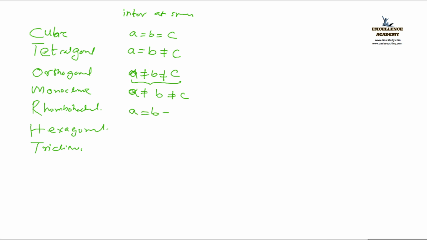All are equal. A equal to B, equal to C. Fine. Hexagonal: A equal to B, not equal to C. Triclinic: all are not equal. A not equal to B, not equal to C.